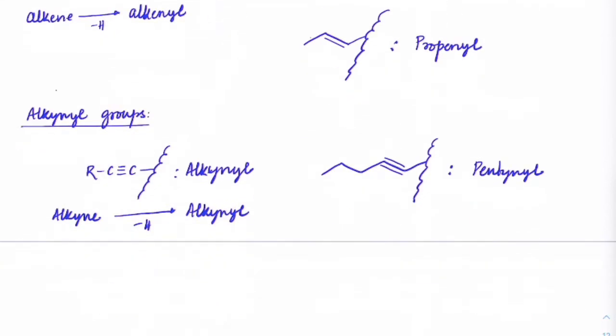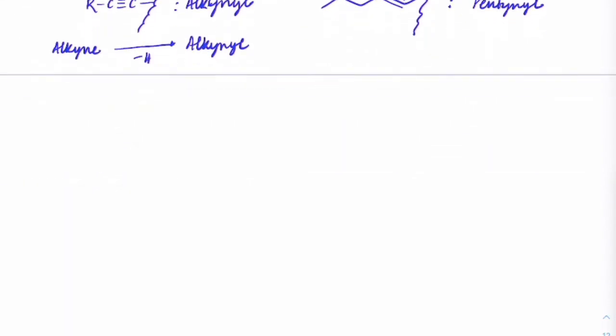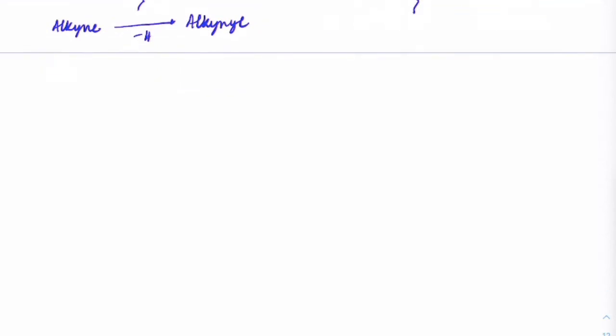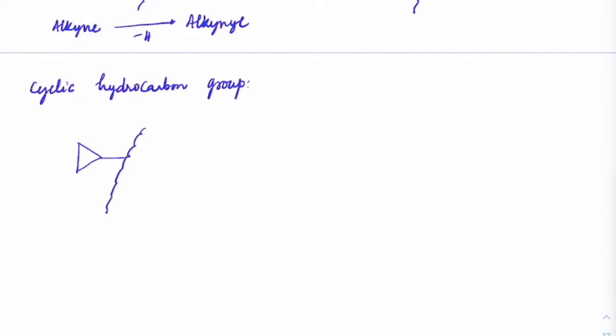Okay. Now, in case you have a cyclic carbon connected, okay, so this is a cyclic hydrocarbon group which is connected. So in that case, suppose you have a cyclic hydrocarbon which is connected to the main chain like this, all right. So you can just check out the number of carbons present on it, and accordingly you will give the name.